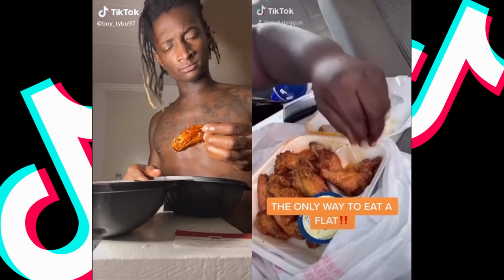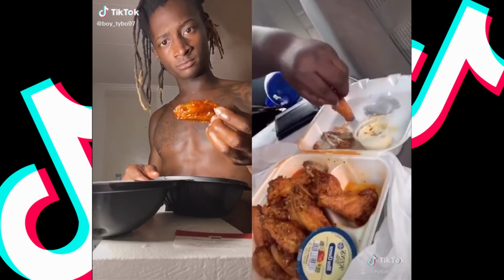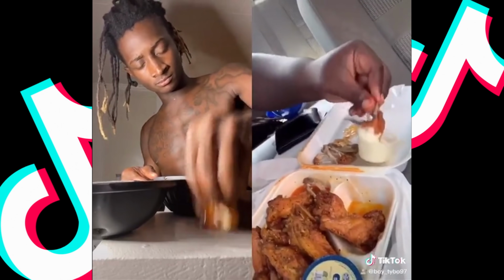The only way to eat a flat, all right? Take your flat, press it down, umbrella, dip it, eat it.